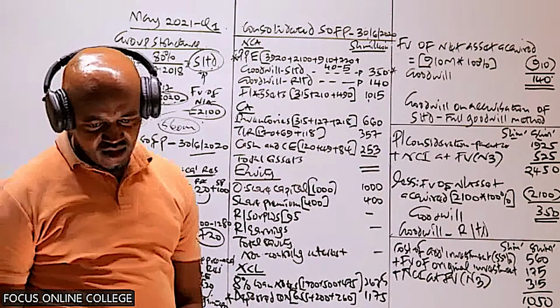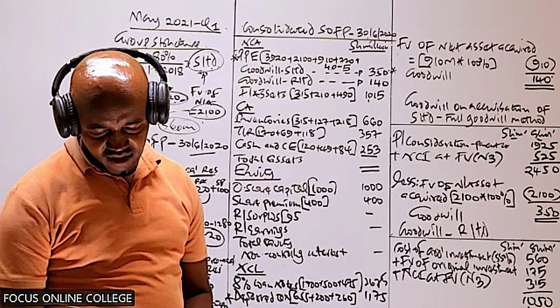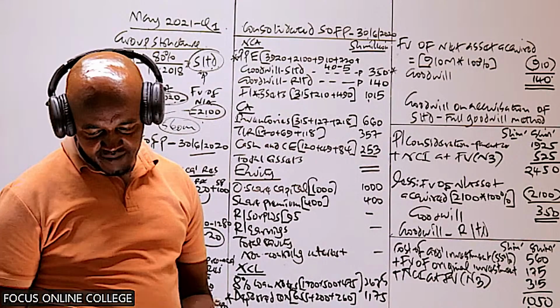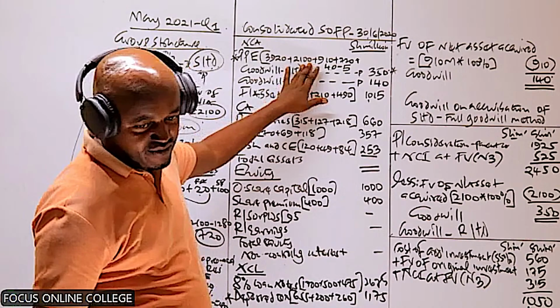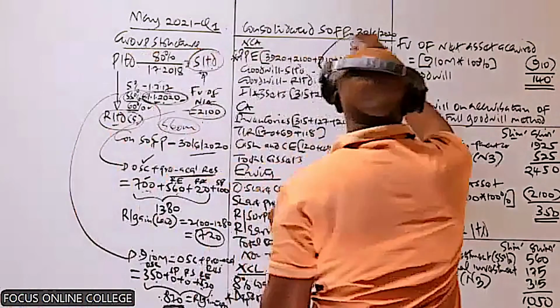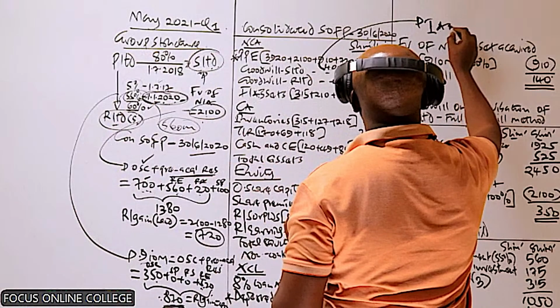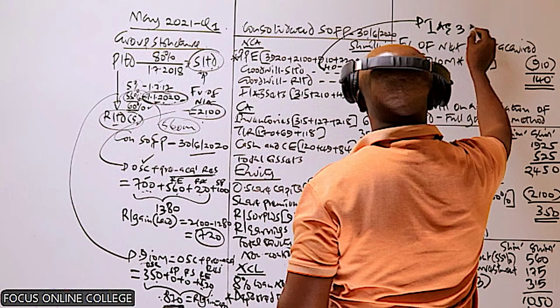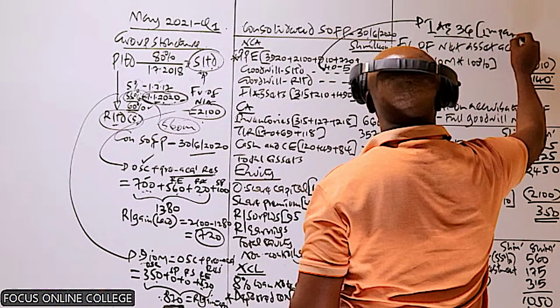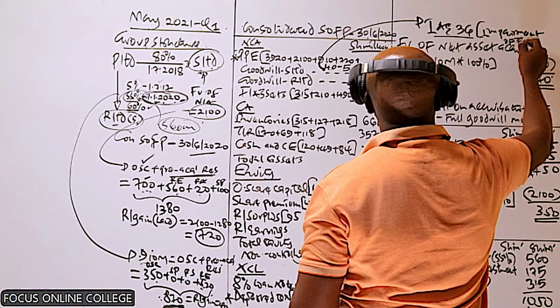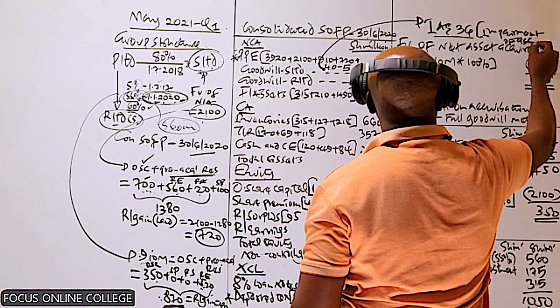What I'll show you once we meet in our next class is note number 4, which will only affect PPE, because what was being examined in note 4 is IAS 36, impairment of assets. I think we will look at that.